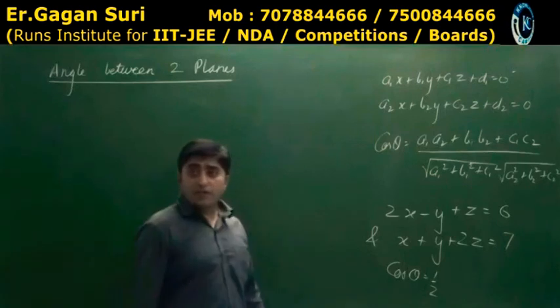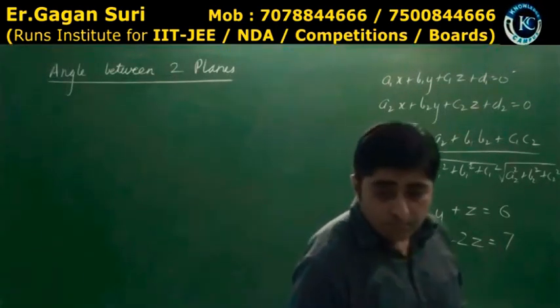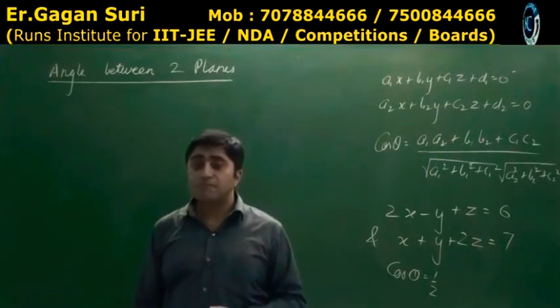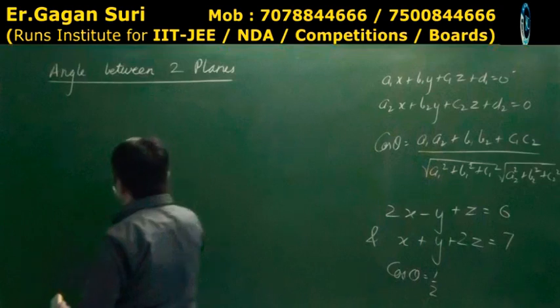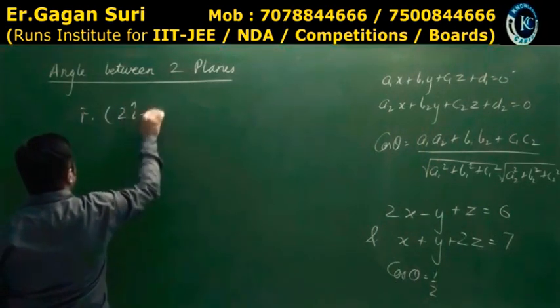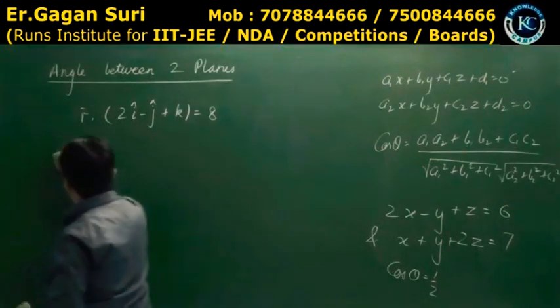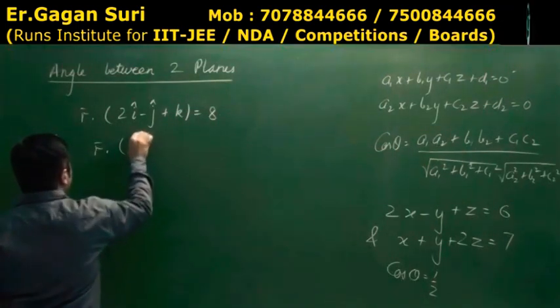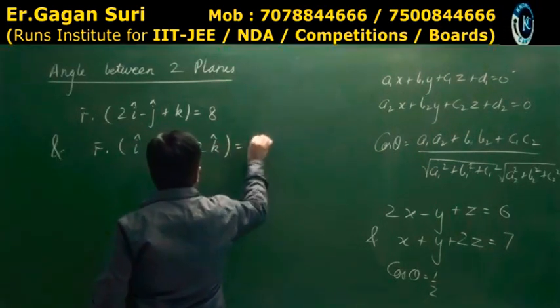Should I solve it or did you understand? Understood? Last question. Find the angle between the planes. R dot (2i ...) is equal to ..., and r dot (i plus j) is equal to 5.